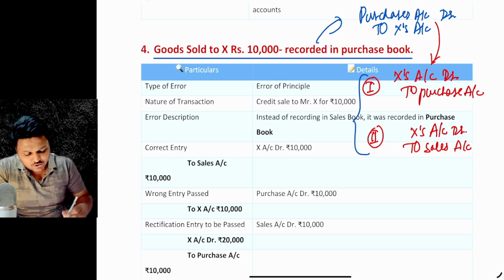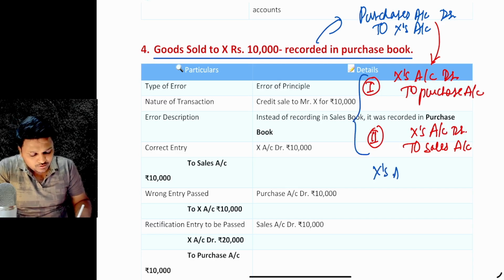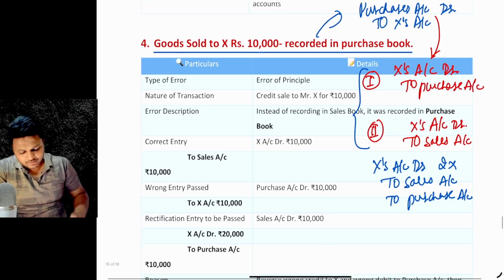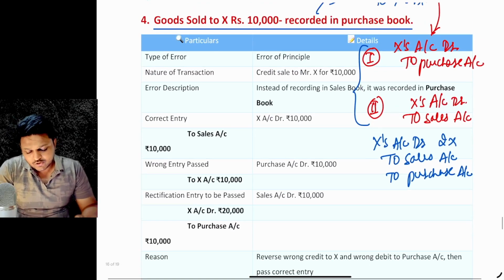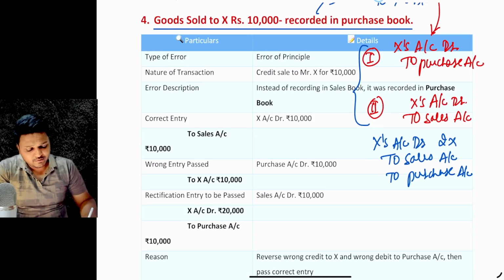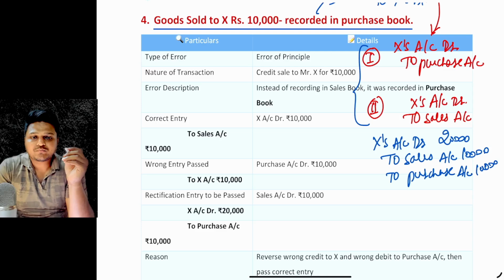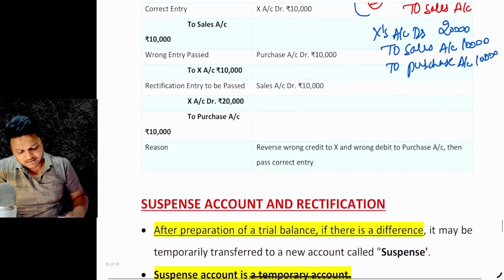And now combining these two, that will make it X account to be debited with 2x of the amount, and sales account and purchase account to be credited. This would have been the rectification entry, right? So the amount involved was 10,000. So it will be equal to X account debited with 20,000, sales account credited with 10,000, and purchases account credited with 10,000 over here, right? So this is how the entries will be rectified and those are to be passed in the accounts.